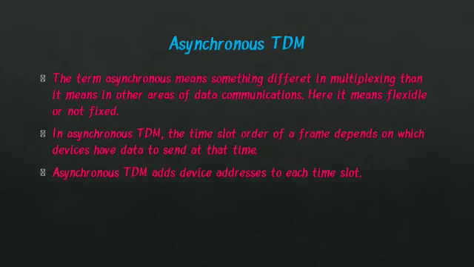Asynchronous TDM. The term asynchronous means something different in multiplexing than it means in other areas of data communications. Here it means flexible, or not fixed. In asynchronous TDM, the time slot order of a frame depends on which device has data to send at that time. Asynchronous TDM adds device addresses to each time slot.